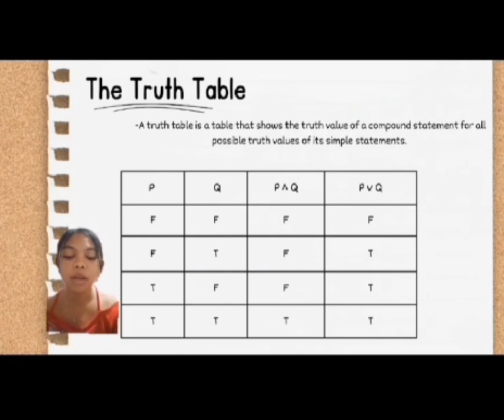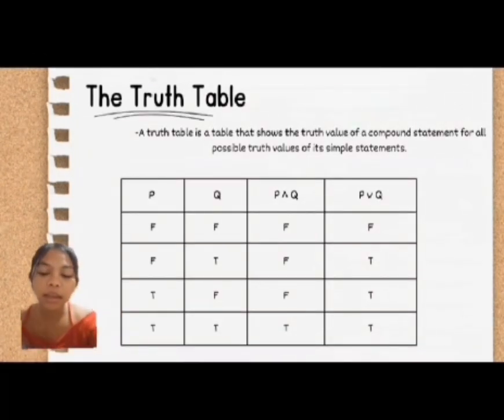The truth table shows the truth value of a compound statement for all possible truth values of its simple statements. So as you can observe, P and Q is only true if the statements P and Q are both true. Then for "or", if either of P and Q is true, then the answer for the statement P or Q is true.